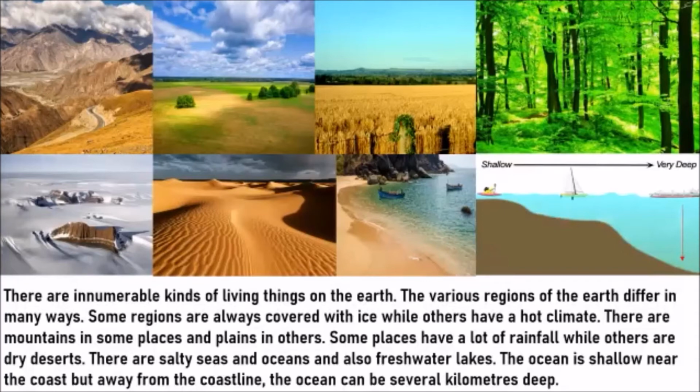There are salty seas. There are oceans and also freshwater lakes where fresh river water flows in. The water in the lakes is very fresh. You find that there are rivers. You have lithosphere. They're talking about hydrosphere now. They're talking about even the ocean, which is shallow near the coast, but away from the coastline.